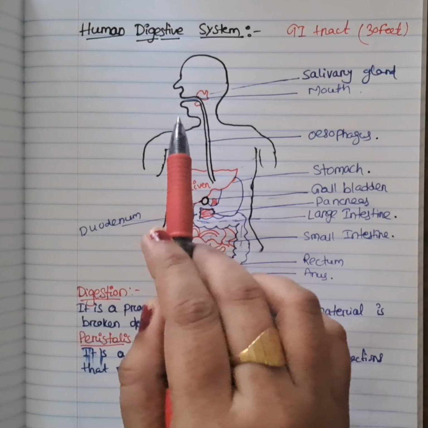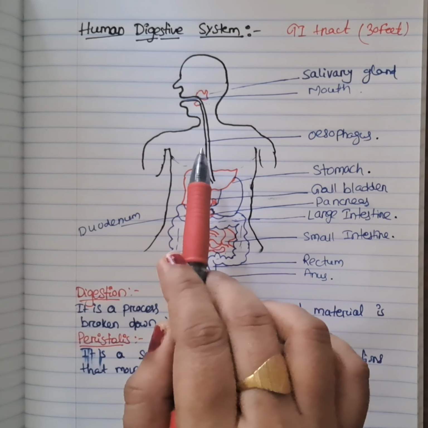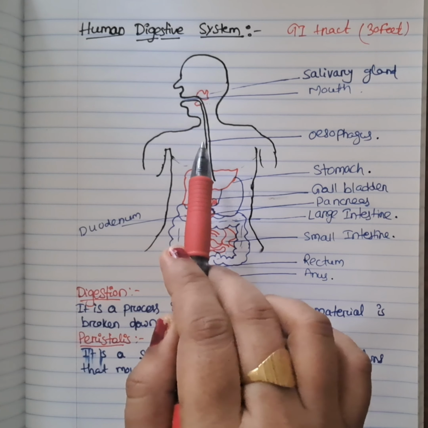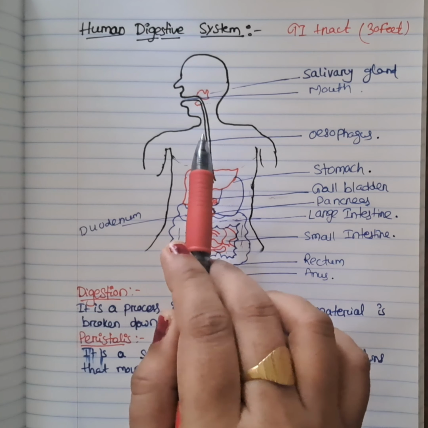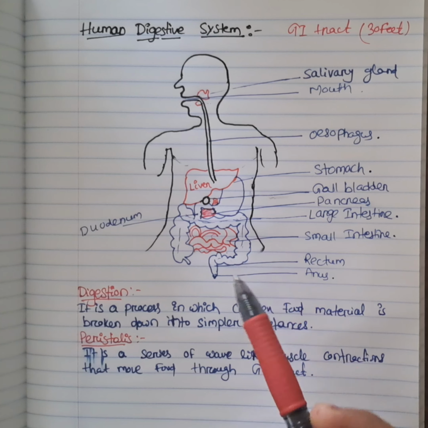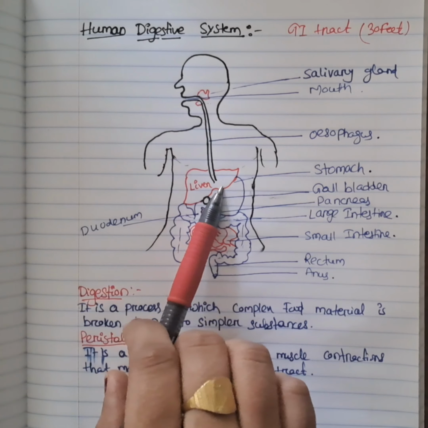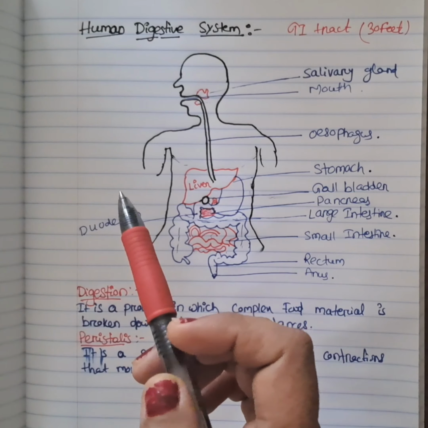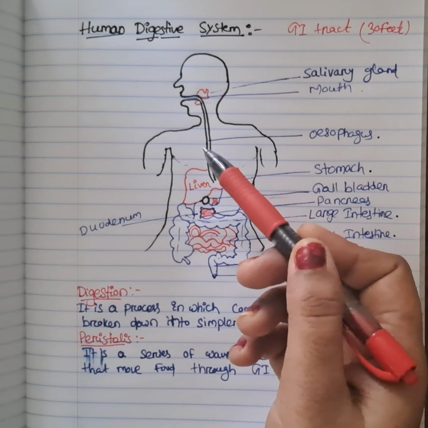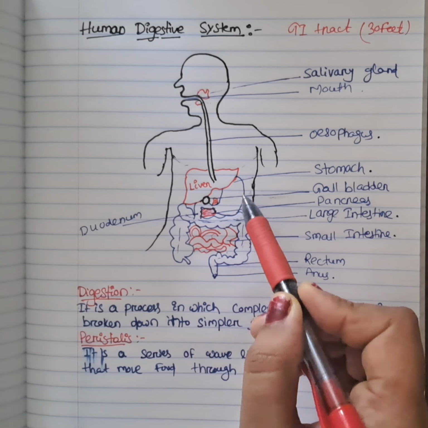and the process by which food enters the esophagus is called peristalsis or the peristaltic movement. So what is peristalsis? It is a series of wave-like muscle contractions that move food through the GI tract. Then the chewed food in the food pipe is slowly pushed into a bag-like structure,